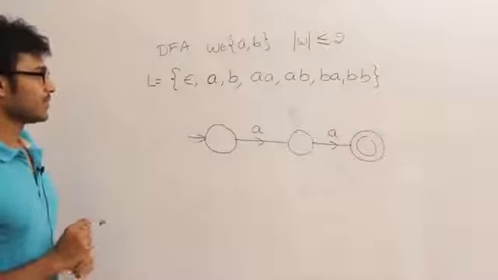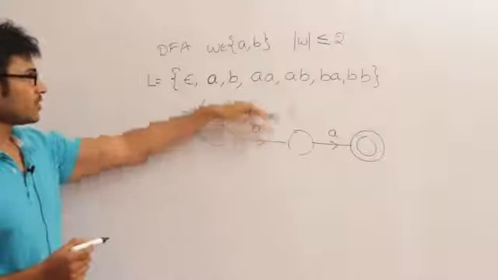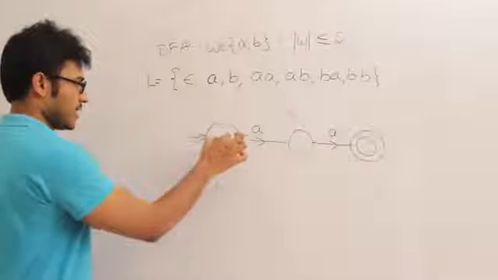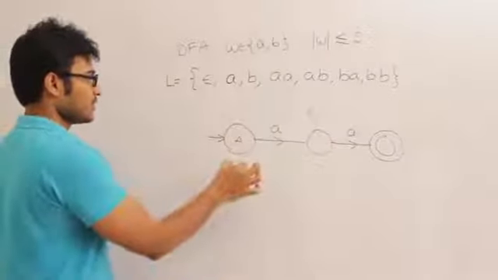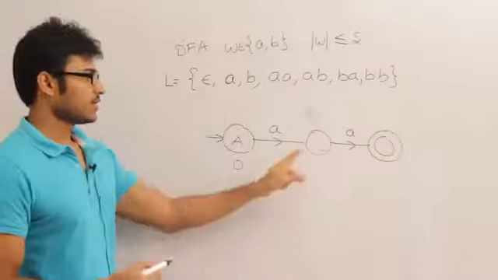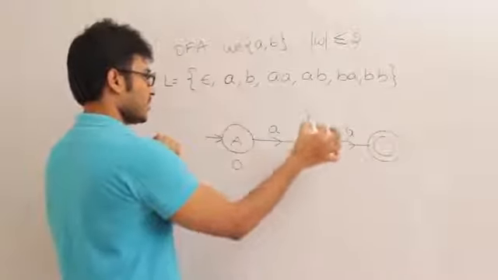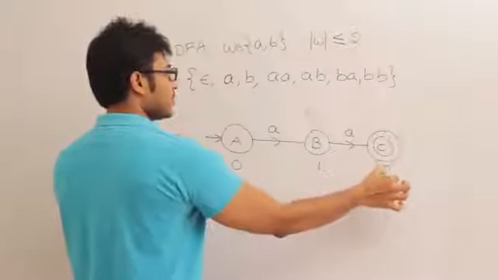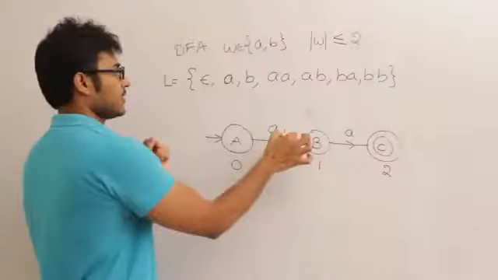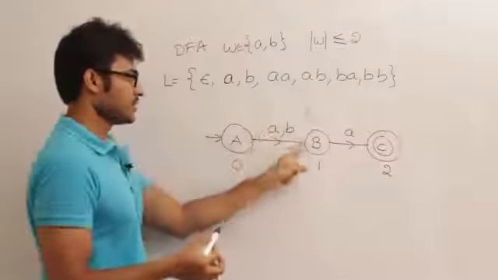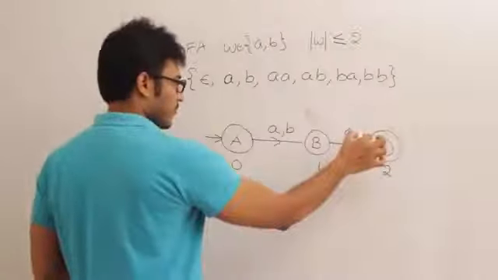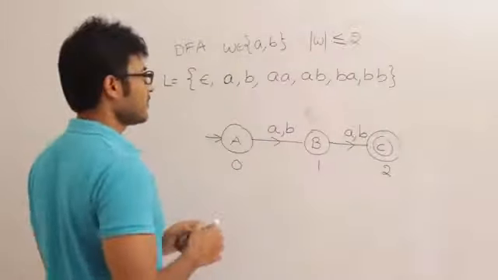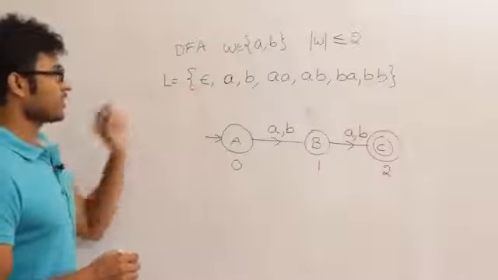Okay, now let's talk about the relevance of these states according to this problem. Now the first state, let's call it A, represents the set of all strings of length 0, and the second state, let us call it B, represents the set of all strings of length 1. C represents the set of all strings of length 2. I can write it like this. Why? Because a or b is the set of all strings of length 1, and followed by a or b is nothing but the set of all strings of length 2. So whatever we wanted to accept, we have to accept epsilon.